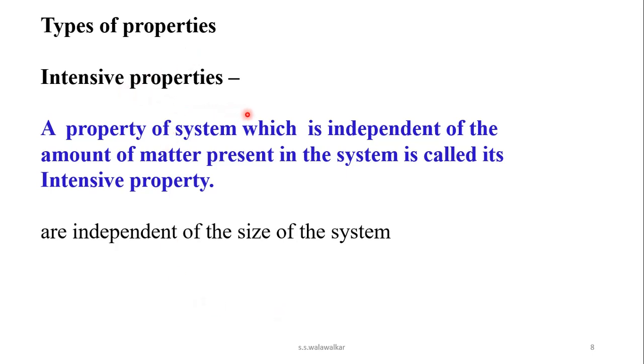Intensive property, which does not depend upon external factors, that is amount of substance. For example, the definition of this intensive property is a property of a system which is independent of the amount of matter present in the system, that is called as an intensive property, whose values does not depend upon the amount of substance, and these are independent of size of the system.